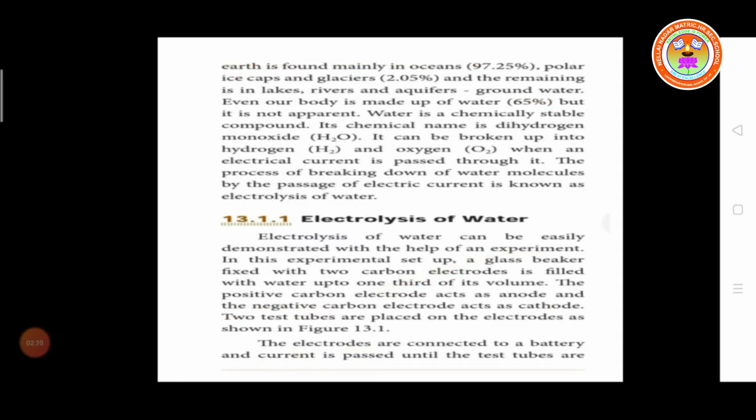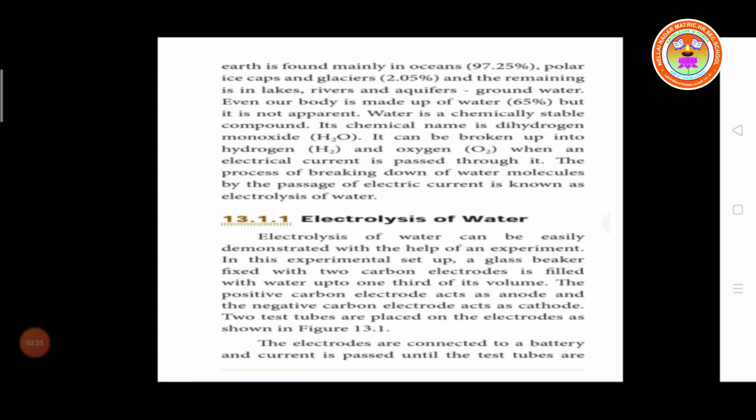The major amount is present in oceans, 97.25%. Polar ice caps and glaciers contain 2.05%. The remaining is in lakes, rivers, aquifers and groundwater. Even our body is made up of water. It contains 65%, but it is not apparent.